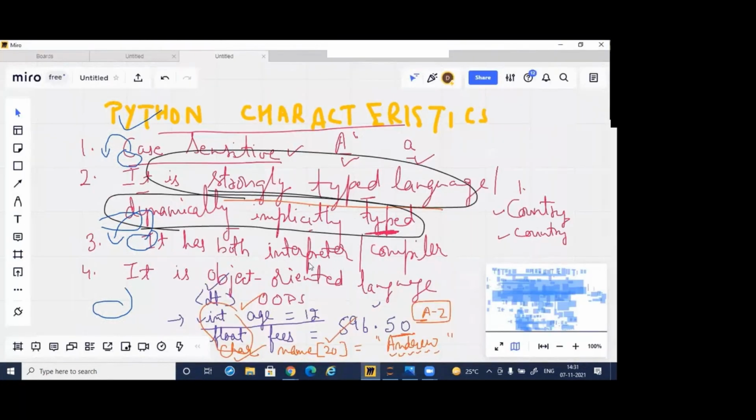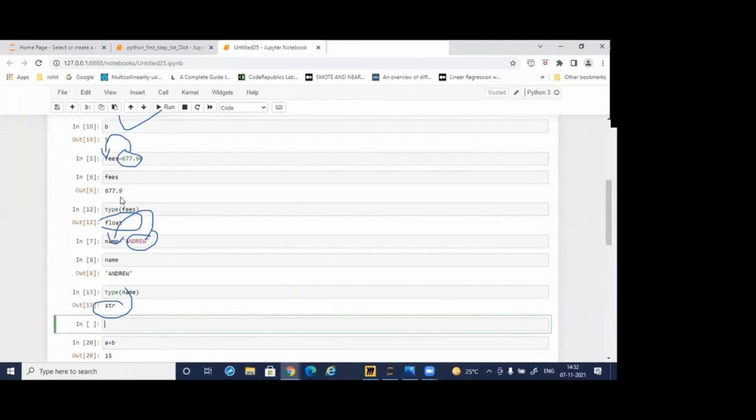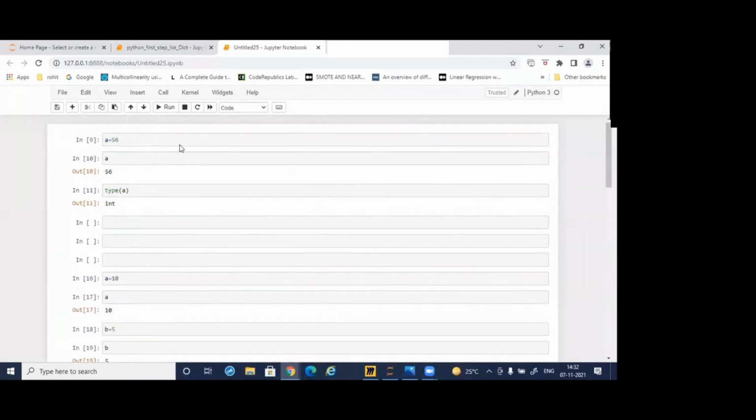Interpreter and compiler. Interpreter means the data which is translated into the binary level language line by line. So you can see it here. If I'm writing here, A is equal to 56, how is Python understanding it? A is equal to 56. This line uses the interpreter